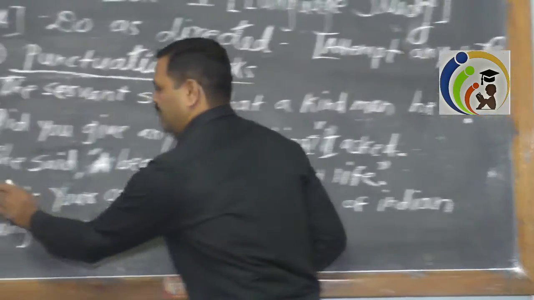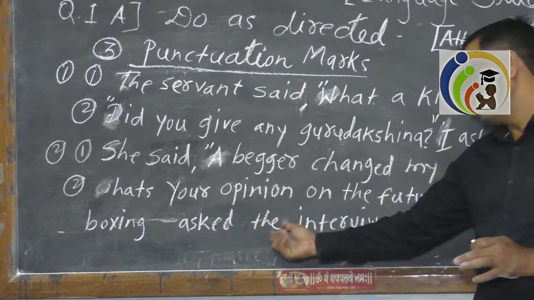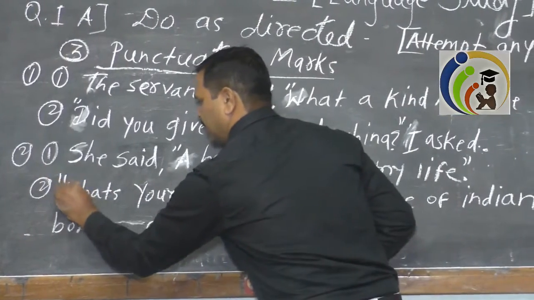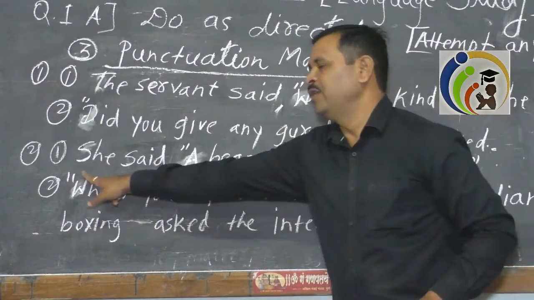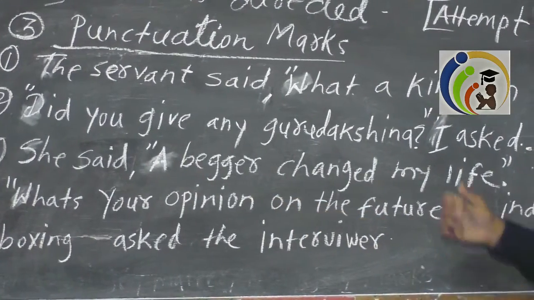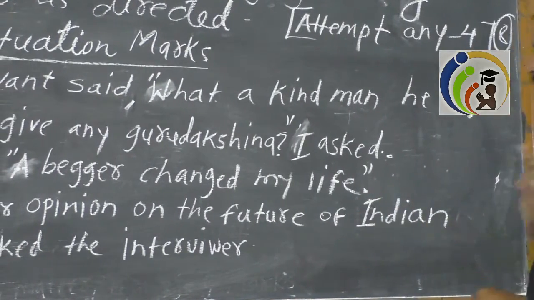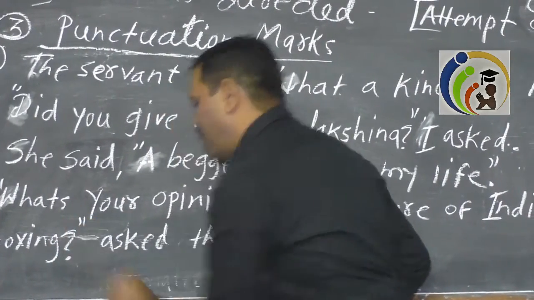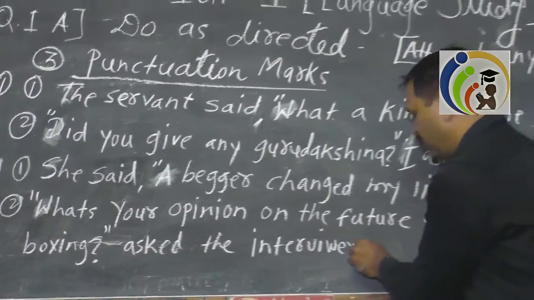Here the direct speech is of the interviewer, so obviously the starting will be in capital letter. It will be in double inverted commas. What's your opinion on the future of Indian boxing? Indian, I will be capital. This is the question, so question mark, double inverted comma, closed. Ask the interviewer, and at the last give a full stop.